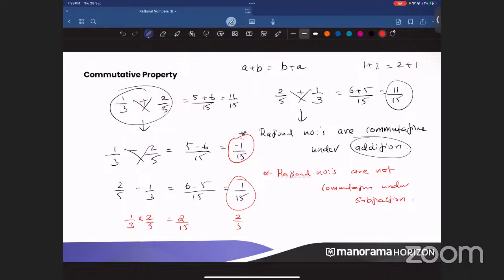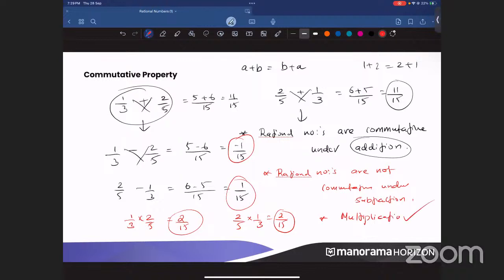Now I am changing the order, 2/5 × 1/3. That is also 2/15. So are you getting the same answer when you change the order? Yes. So that means multiplication is commutative. So I can put a tick for multiplication.